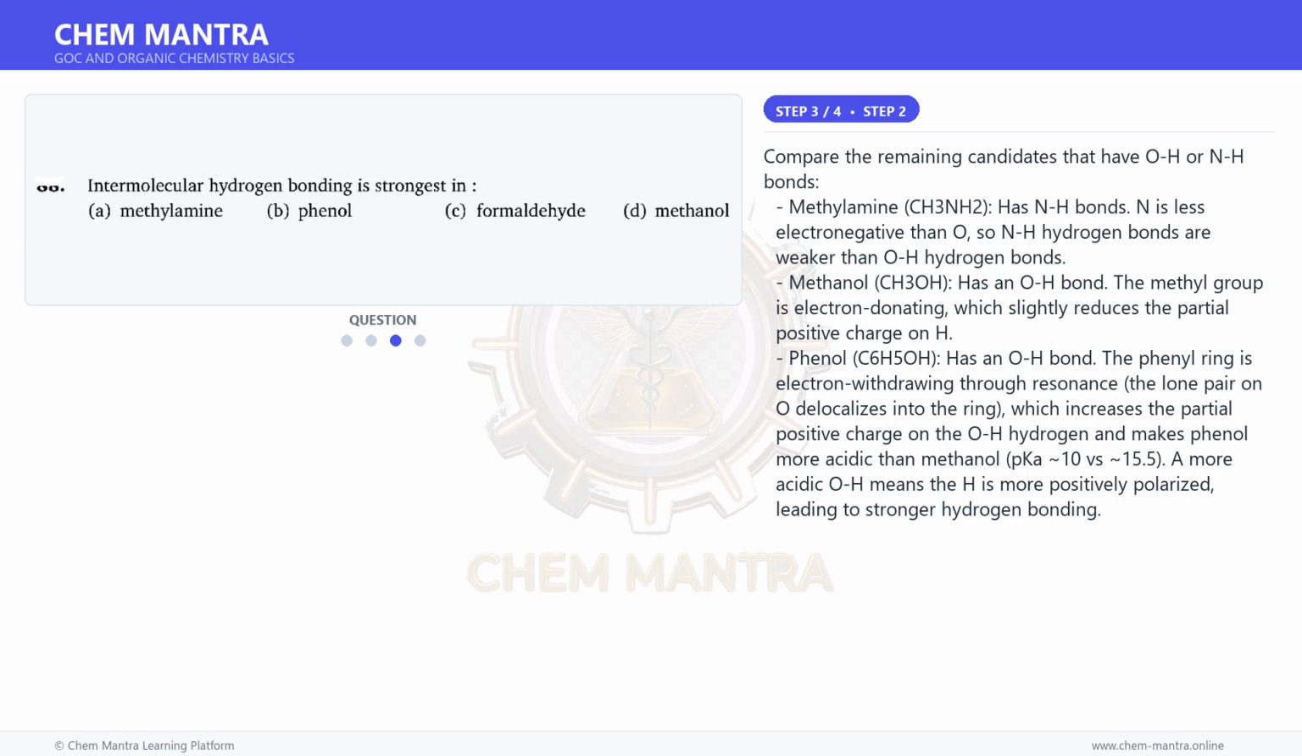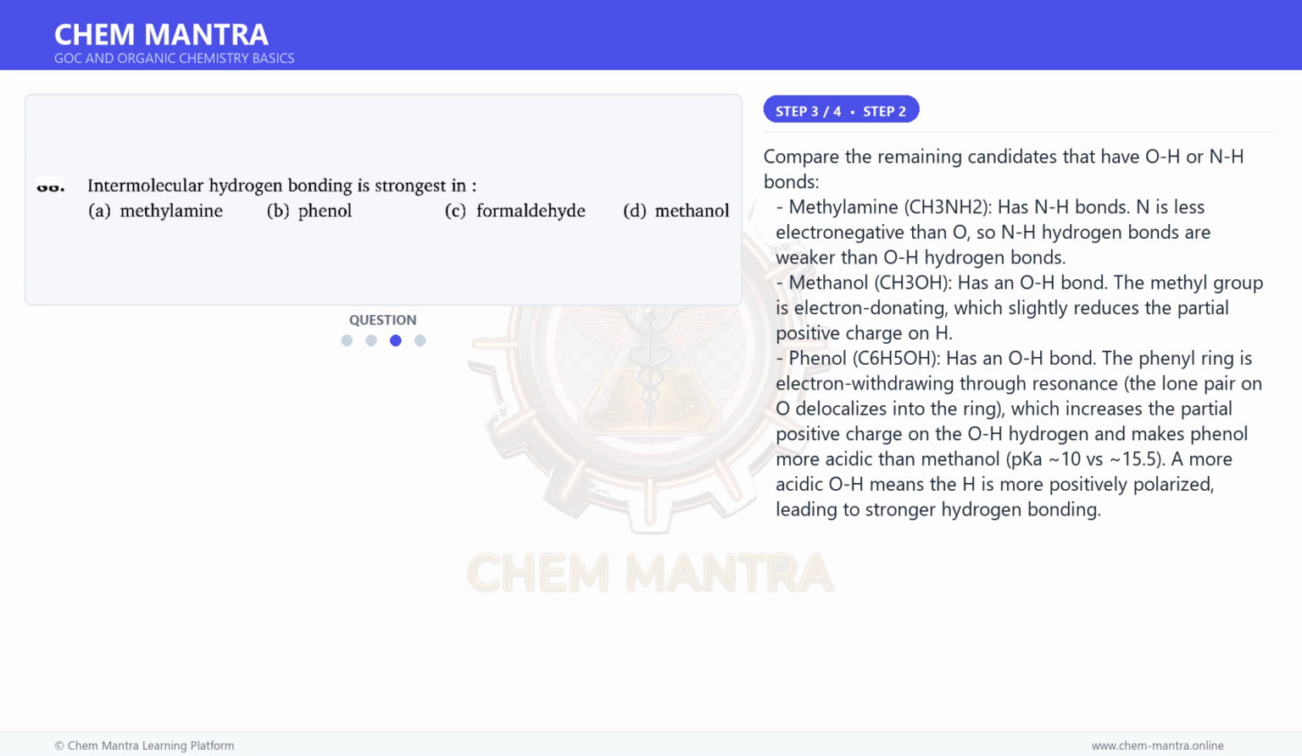Compare the remaining candidates that have OH or NH bonds. Methylamine, CH3NH2, has NH bonds. N is less electronegative than O, so NH hydrogen bonds are weaker than OH hydrogen bonds. Methanol, CH3OH, has an OH bond. The methyl group is electron donating, which slightly reduces the partial positive charge on H.